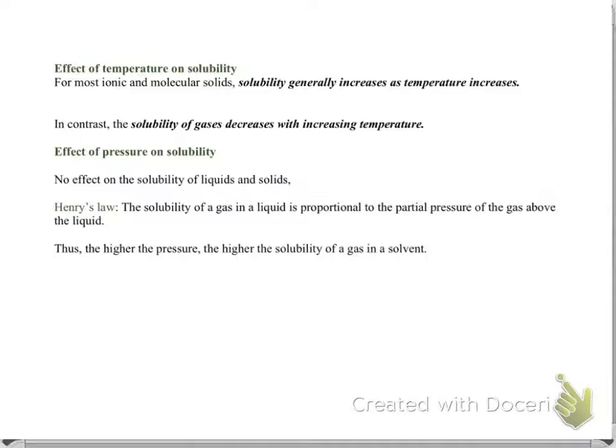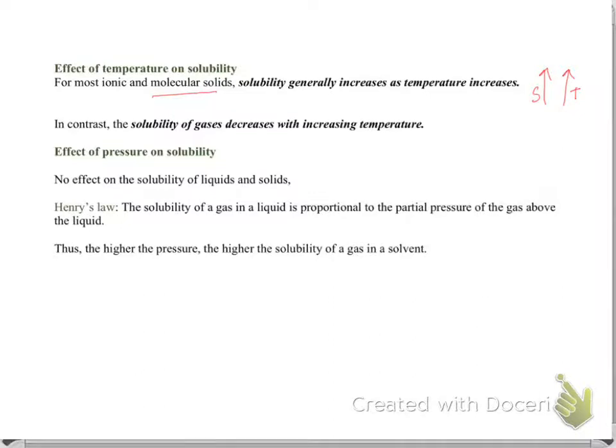For most ionic and molecular solids, solubility increases as the temperature increases because the molecules are colliding and moving faster, and it dissolves. For example, with NaCl dissolving in water, if you start heating the water, you can dissolve more.